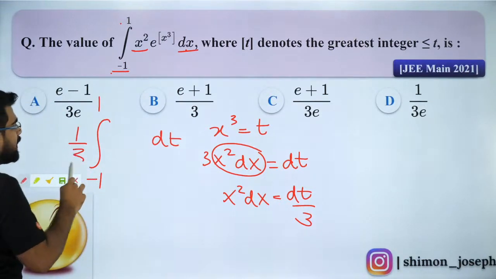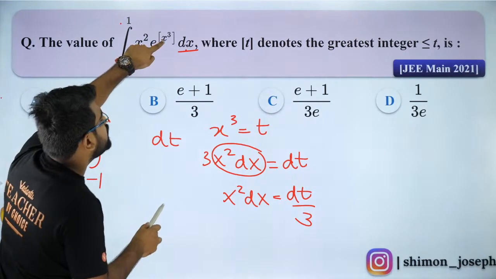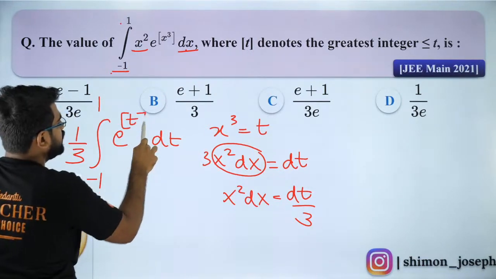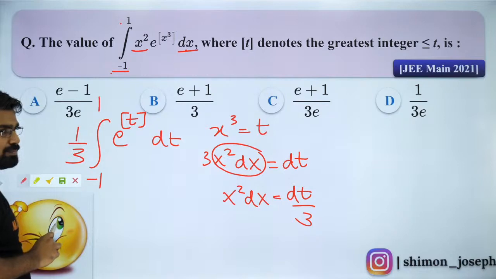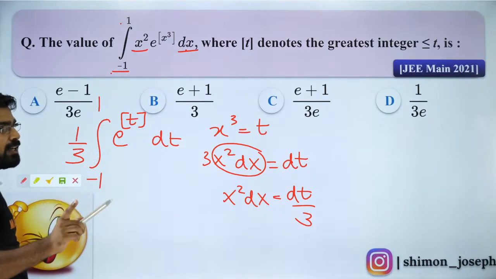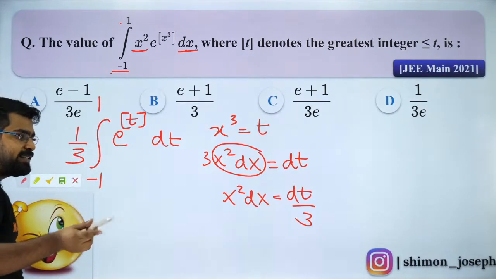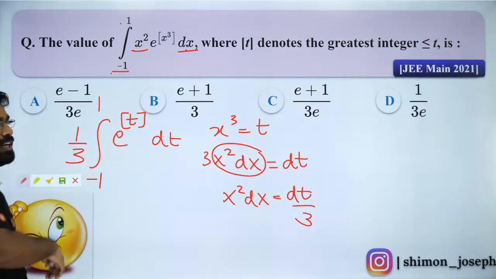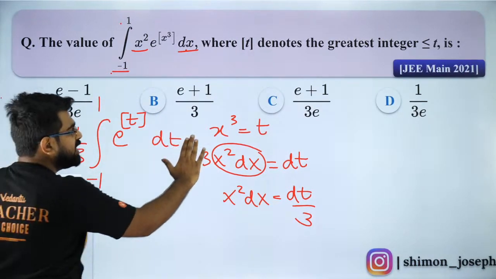So I'll get dt by 3. I'll have e to the power GIF of x cube, which is e to the power GIF of t. Is that clear, everybody? Please let me know. Done? So it became such a simple integral. Are you fine with it, my dear children?